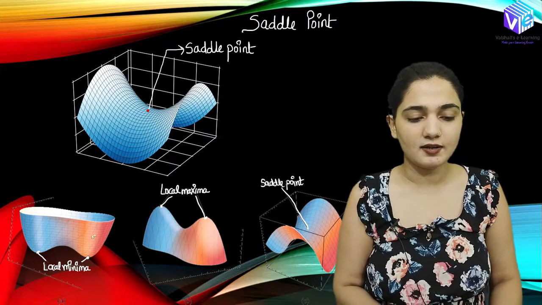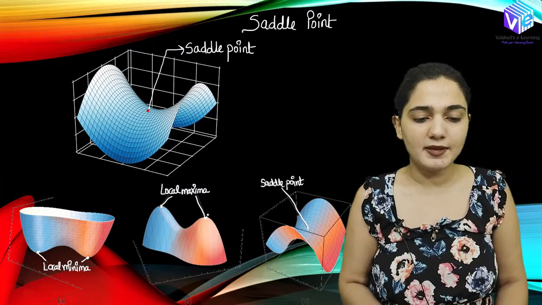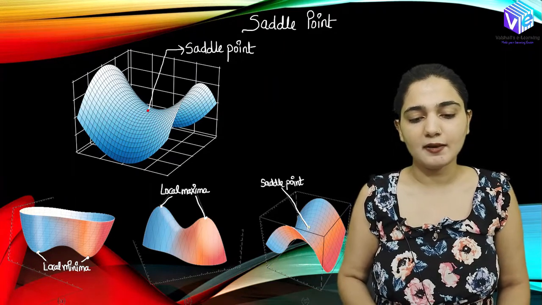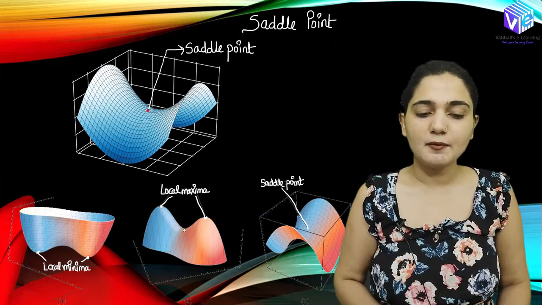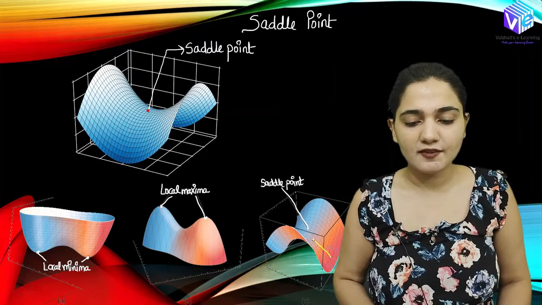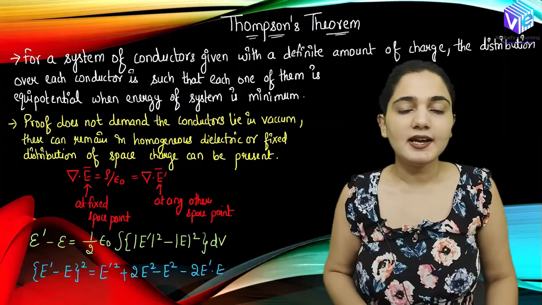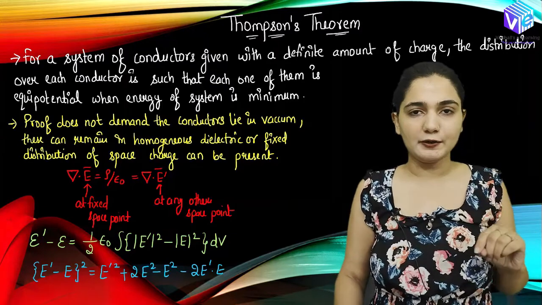So this is the next representation. Here we will be having the local maxima, and here at this point I will be having the saddle point, right? So at this point we cannot have the maxima, we cannot have the minima, right? If I see from this location, we will be having the maxima over here. But if I see from this side, I will be having the minima over here. And this is the reason it is known as the saddle point, right? Now I hope you understood we will never be having the stable equilibrium according to Earnshaw's theorem.